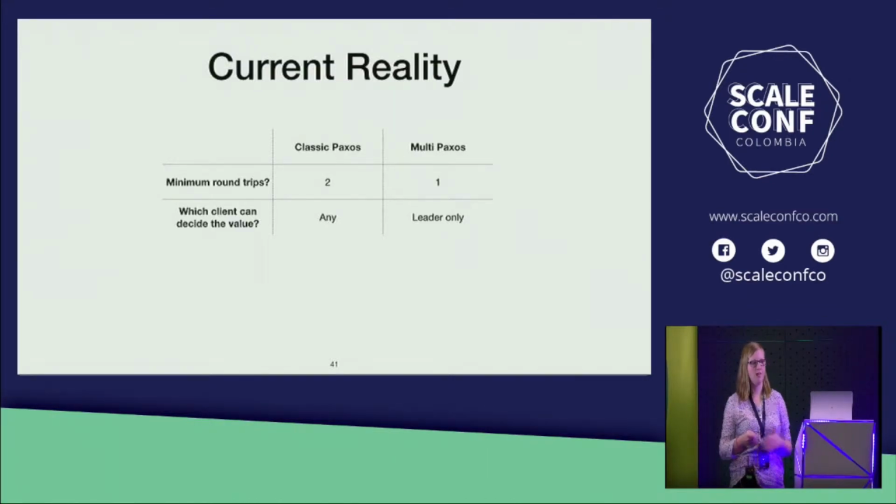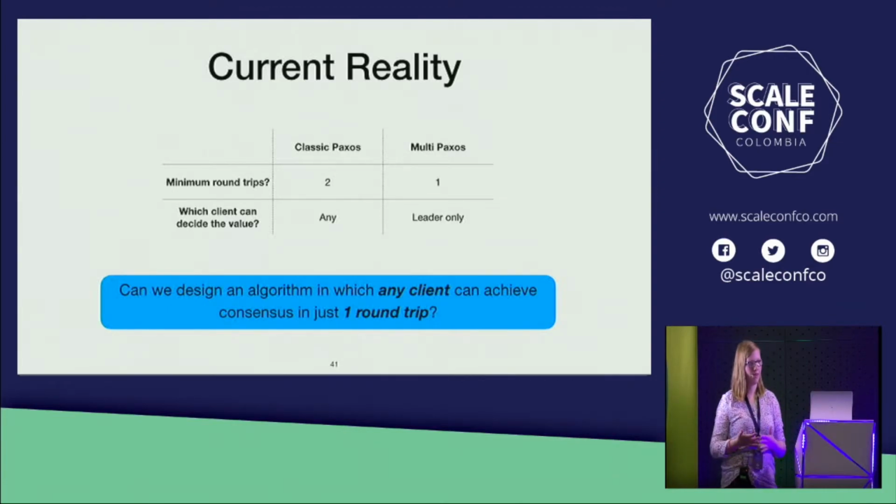So that one client, known as the leader or the master or the primary, is responsible for all the work in the system. In terms of latency, that means you have to forward all the decisions through this single centralized point, and it then bottlenecks the throughput and performance of the system. What would be amazing is if we could have an algorithm that could achieve consensus in just one round trip and that any client could do.